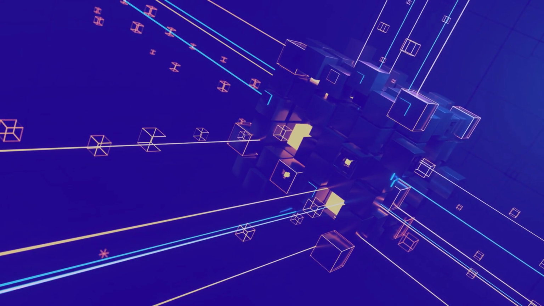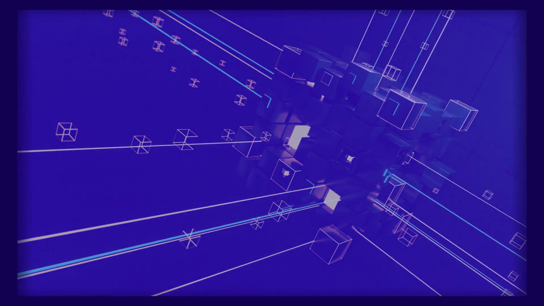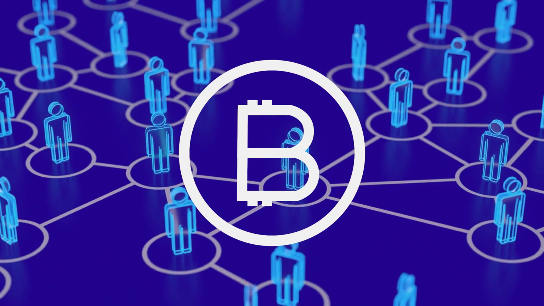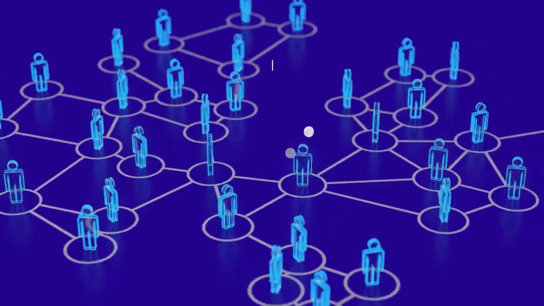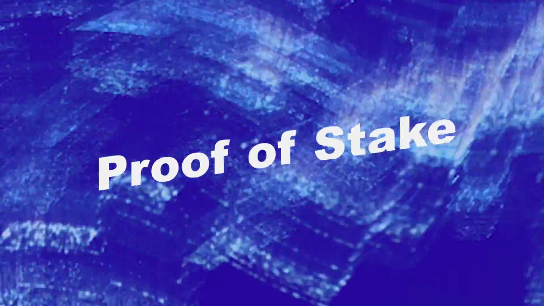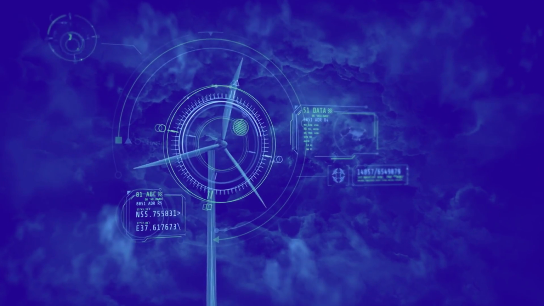Proof of work is considered the godfather of blockchain consensus mechanisms. At first, it was implemented in Bitcoin, but the actual concept has been around for some time. Another type of consensus mechanism is called proof of stake. It was developed as an alternative to proof of work. It aims to address some of the issues associated with proof of work, such as high energy consumption.